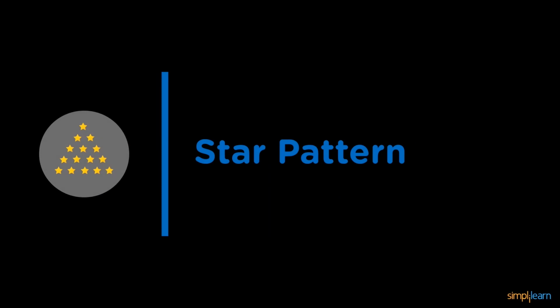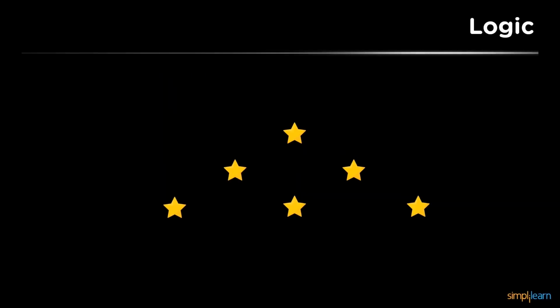So the next type of pattern that we have in our list is the pyramid. We also call this an acute angled triangle star pattern. Now let us understand the logic for this. Now you can see without the matrix format, this looks completely similar to our first program, but the only difference is we have a space, which is obvious, but there is a small difference. Let us check out what the difference is.